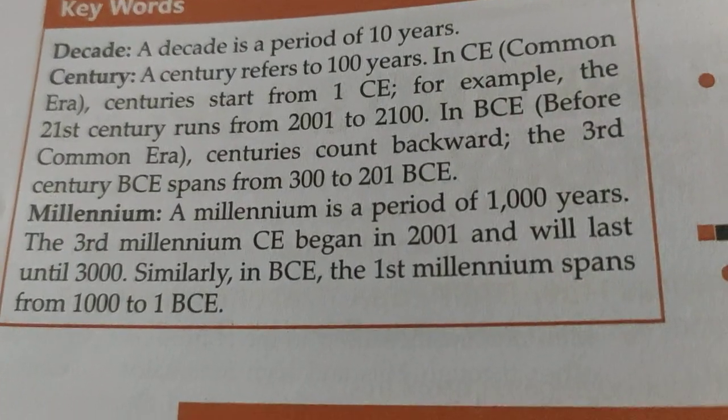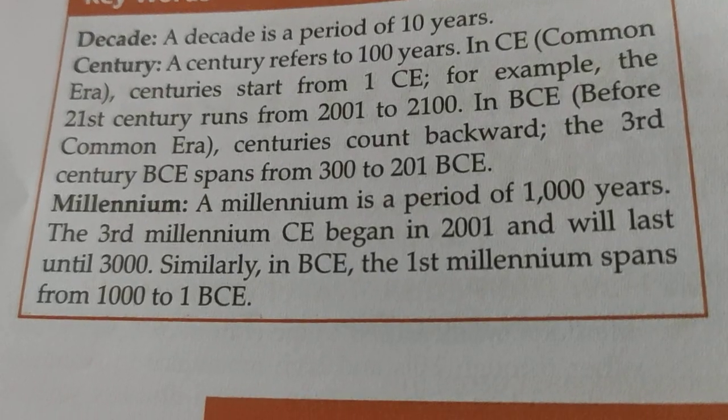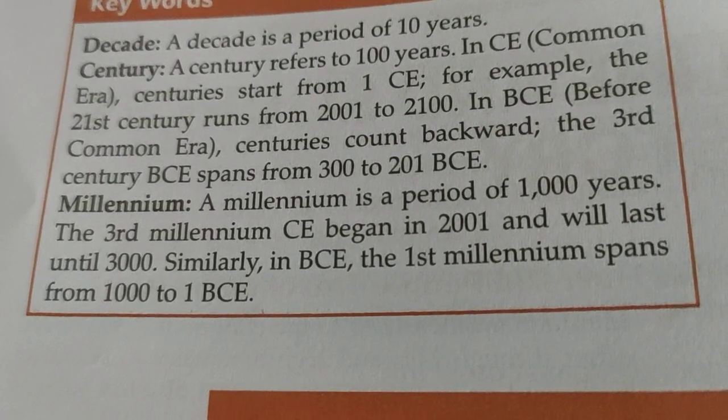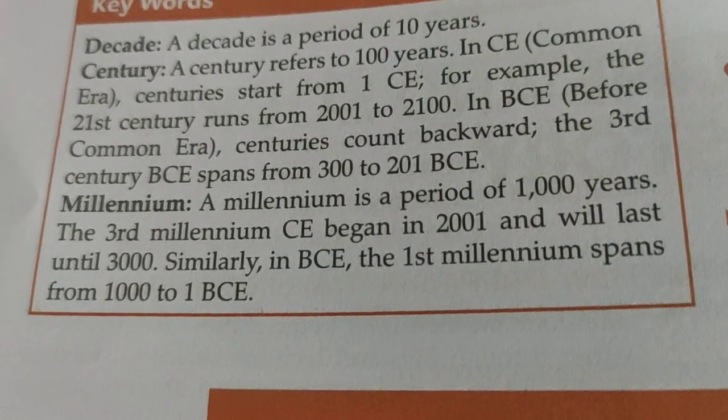Now, see some keywords like decade. A decade is a period of 10 years. Century refers to 100 years. CE means Common Era. Centuries start from 1 CE. For example, the 21st century runs from 2001 to 2100.